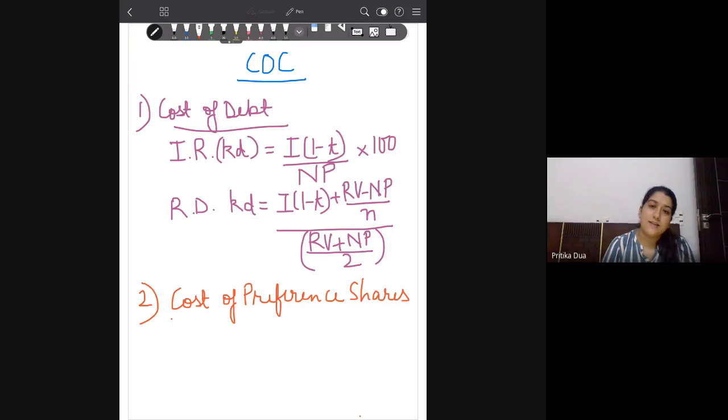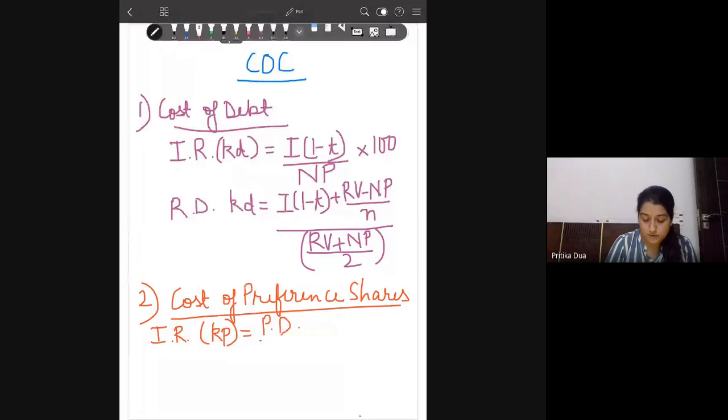Again, the categorization is the same: irredeemable preference shares and redeemable preference shares. So let's start with irredeemable preference shares. Your cost of preference shares will become Kp. Instead of interest, now I use the term preference dividend, PD, upon net proceeds into 100.